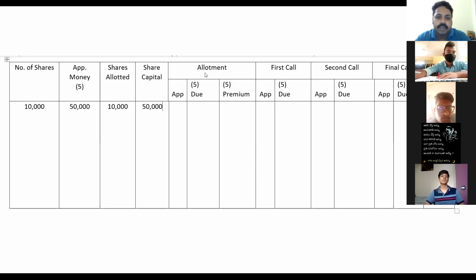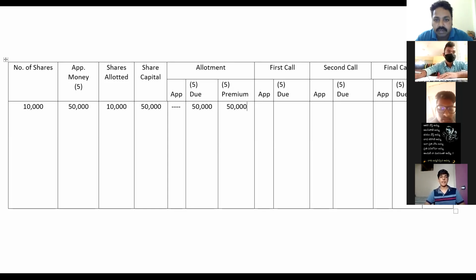Now, how much do they have to pay in the allotment? 10,000 into 5, that is 50,000 they have to pay in the allotment, and in the premium, 10,000 into 5, that is 50,000 they have to pay. That means allotment they have to pay 50,000 and premium 50,000. Altogether, on allotment they have to pay 1 lakh. Got it? 50,000 and 50,000. Now there is no excess application money here.